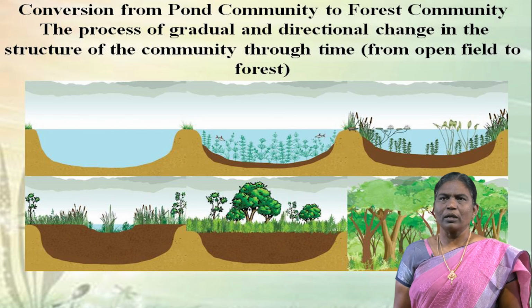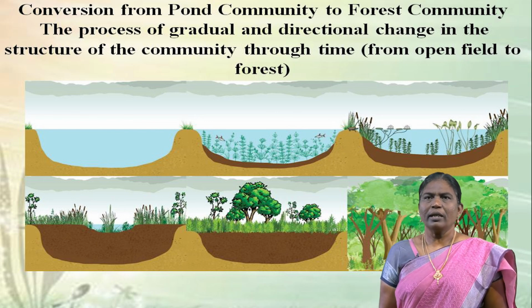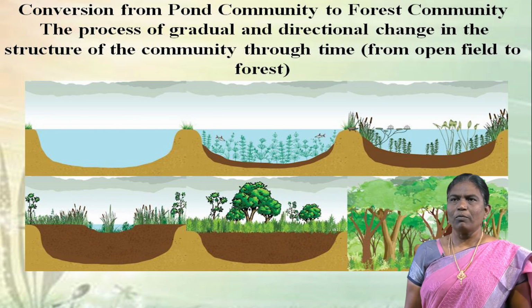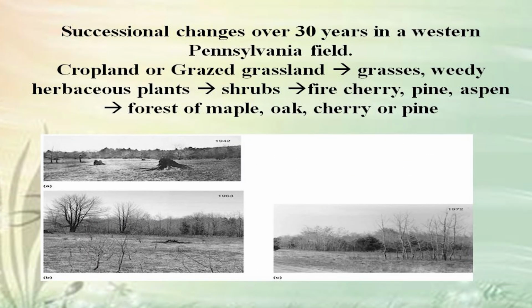This diagram shows the conversion from pond community to forest community, the process of gradual and directional change in the structure of the community through time, from open field to forest. This diagram shows grassland to high trees. Changes in structure and composition of the vegetation result in changes in the animal life that depends on vegetation as habitats. Successional changes over 30 years in a western Pennsylvania field: cropland or grassland, grasses, widely herbaceous plants that changed into shrubs, then finally cherry, pine, aspen, then changed into forest of maple, oak, cherry or pine.